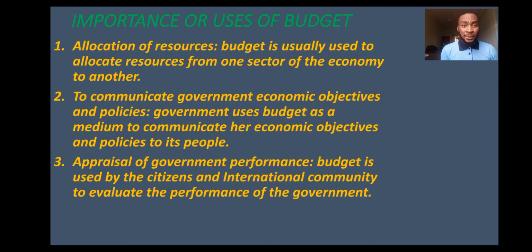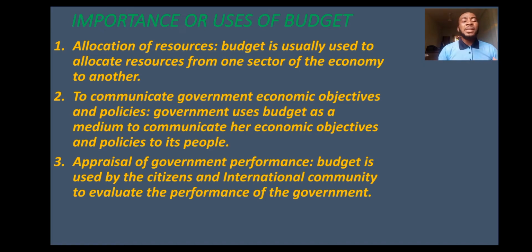Number one, important: it is used to allocate resources. Now, it's very important to know this. We have different sectors of the economy. So budget helps the government to actually know how many billion naira or how many billion dollars is going to which sector: education sector, oil sector, energy sector, service sector, health, agricultural sector, electricity sector. These are sectors of the economy.